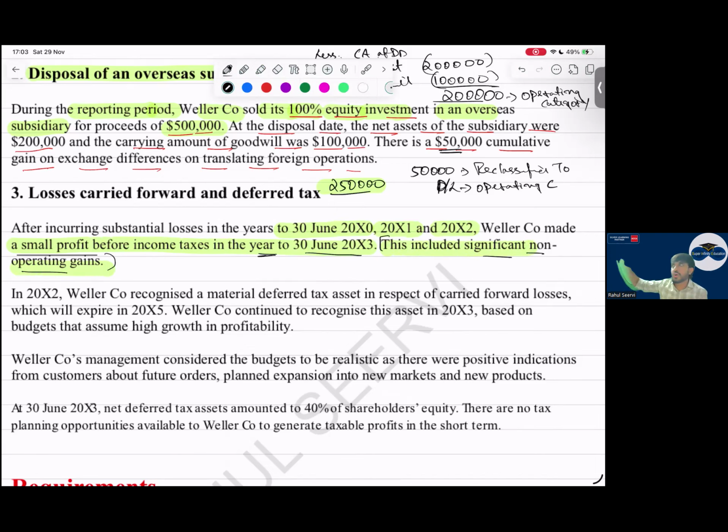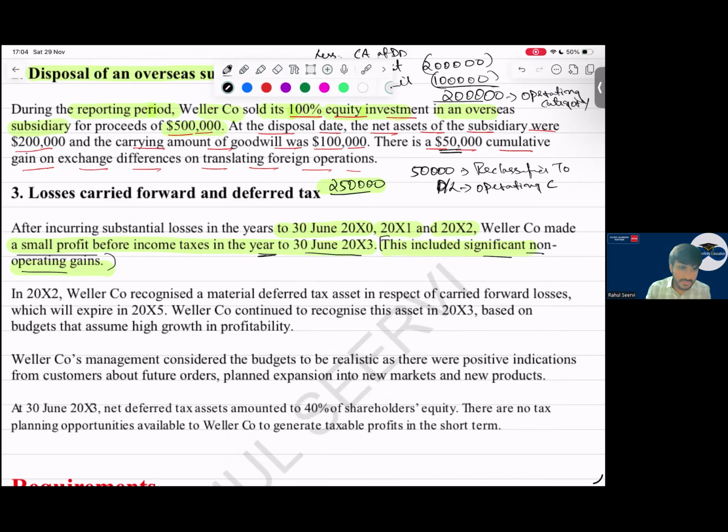Because the company is in losses, sir, and the profit which they have made in the next year is very small profit, and that small profit also is not from operating. It is from significant non-operating gains. It's not from the business gain. It's not an actual operating gain. And you know, sir, non-operating gains will not be permanent. It's not that every year we'll get that gain.